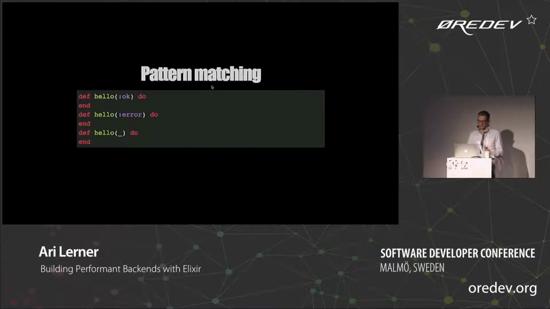Also, another really awesome thing, just like Erlang, Elixir has pattern matching, so, as I mentioned before, we can do these things with guards. We can also write our functions so that we're matching based on the input of a call to that function. So in this case, hello might just take an :ok atom, and we might say, oh, cool, that is OK. But notice all the definitions of this function are all the same. It's all hello, but this is based on whatever we're passing in. If you have an underscore, that's a hint to the compiler that we don't care what's going on in there. That's a catch-all for this hello function if we pass something other than OK or error.